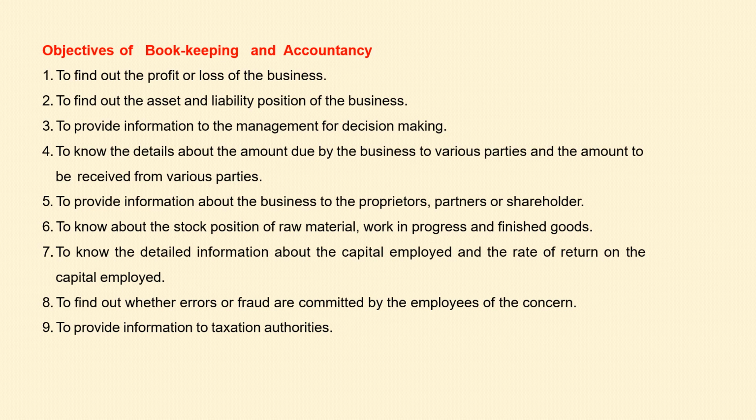Information should be provided to the owners, in the form of proprietor, partner, shareholders. Sixth, to know about the stock position of raw material, work in progress and finished goods. Seventh one, to know the detailed information about the capital employed and the rate of return on the capital employed. The amount is invested in the business by the owners as well as borrowings, and what the return would be should be known. Eighth one, to find out whether errors or fraud are committed by the employees of the concern. Some errors might have been committed, fraud may have been committed. That should be found out.